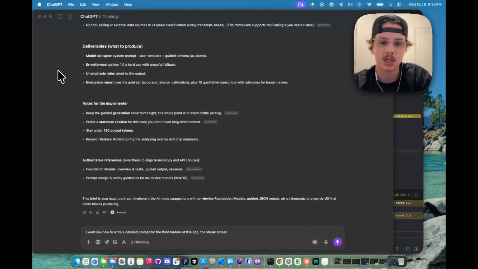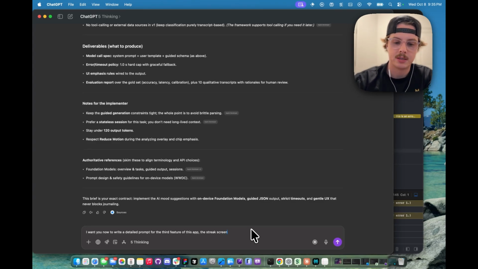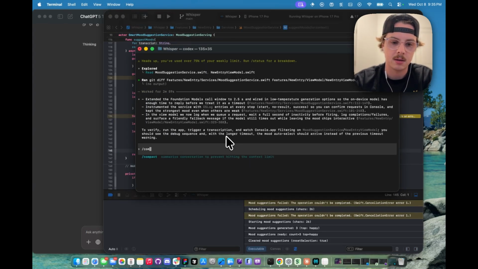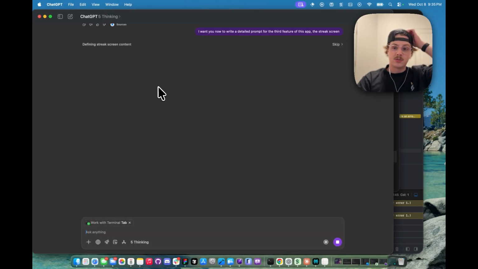So we're going to go over to ChatGPT. I want you to write a detailed prompt for the third feature of this app, the streak screen. So I'm going to send that. We can go to Codex and compact. Actually, yeah, I'll compact this. And so it's going to design the streak screen for us and that whole feature, and then we'll implement it.